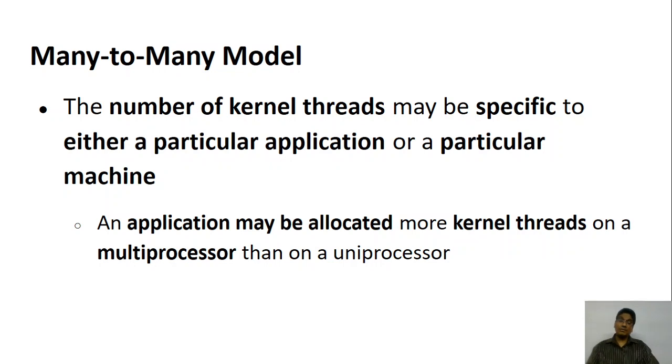So depending upon the type of application, there can be a restriction on the number of kernel threads. Again, some machines will say that only this many threads are available at the kernel level. In that case, restrictions in the hardware or the architecture will restrict it. So the number of kernel threads generated is specific to a particular application or a particular machine.